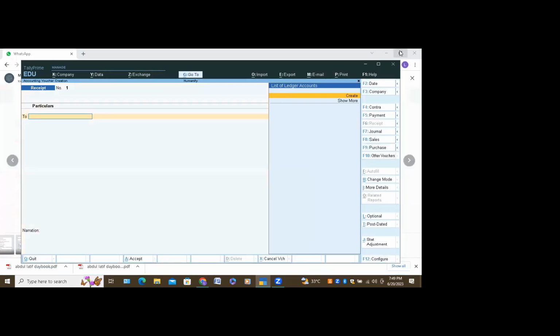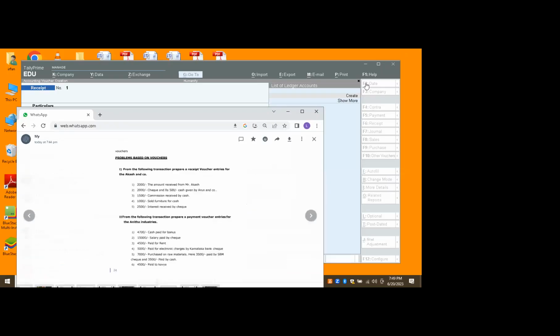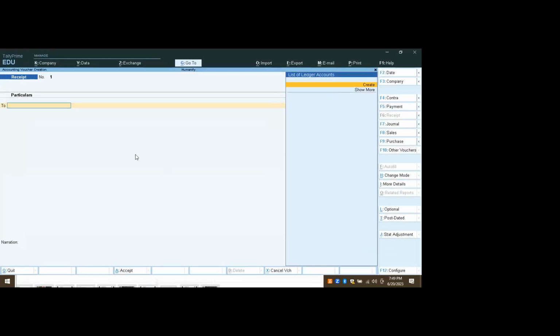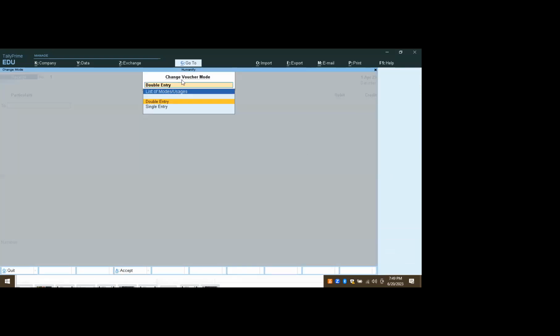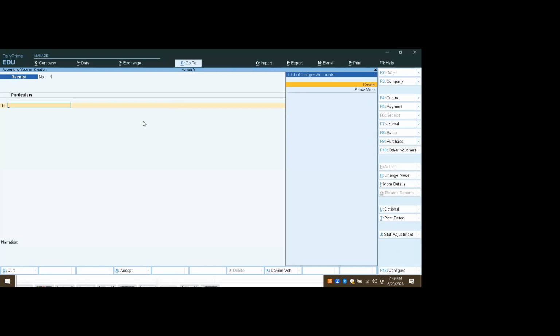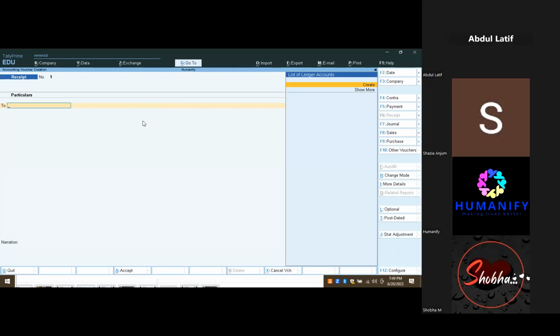My screen is a little damaged, ma'am. I can't see there, so I will minimize it. I have taken it as receipt, ma'am. Click on change mode and change it for debit and credit. That is the double entry mode. I think it is already in the double entry mode. Yes, you can do this once again. Okay, done.